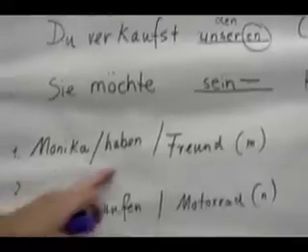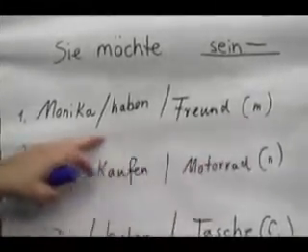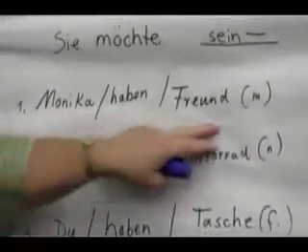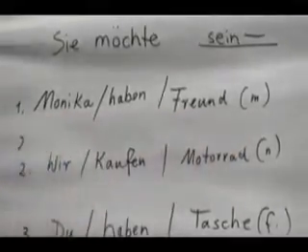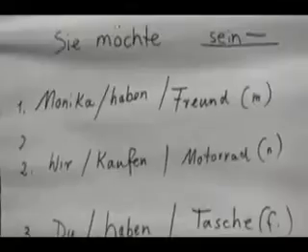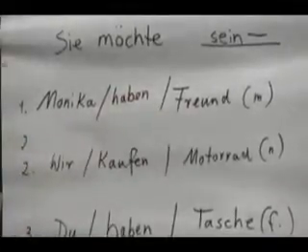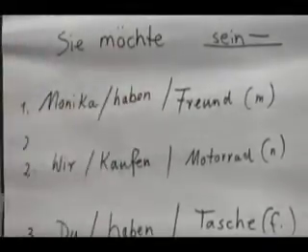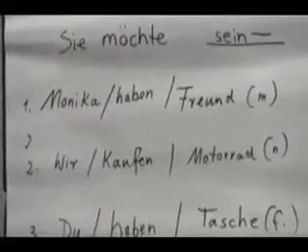Now I want you to write these sentences. Here I just gave you the skeleton and you have to change the verbs if it's necessary. So, Monika haben Freund. Monika to have friend. So you have to tell me Monika has a friend. How would you say that?